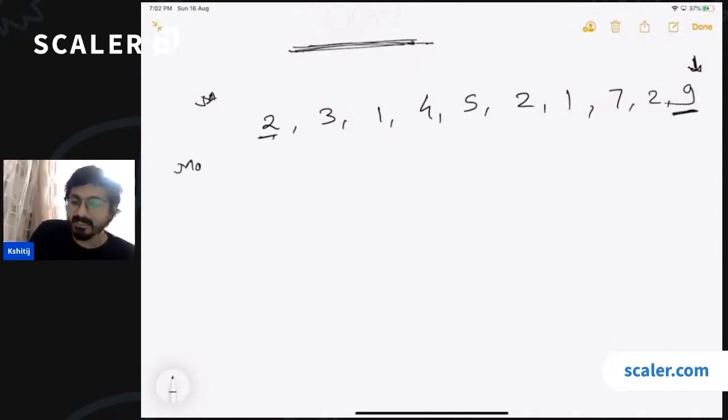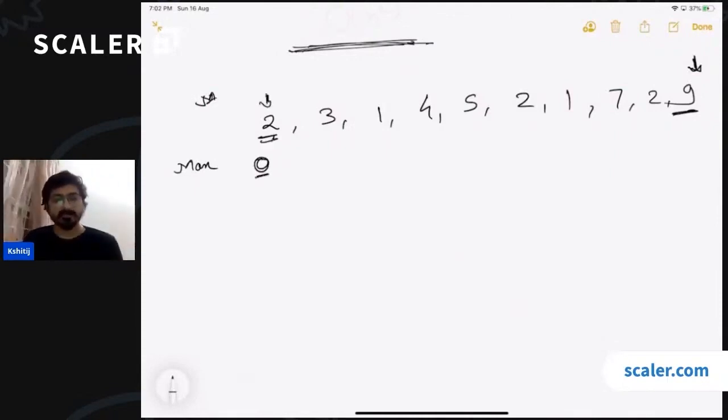Let's initialize the maximum with 0. Whatever is the maximum between the current maximum and the current bar is going to become the maximum, right? So maximum is initialized by 0. When we reach here, we say that 2 is the maximum.